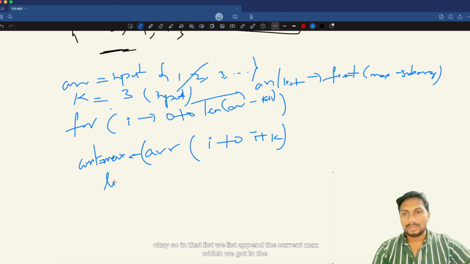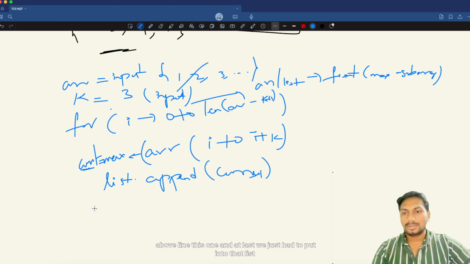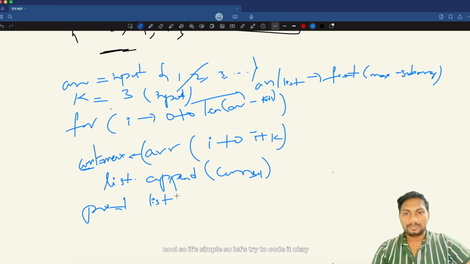In that list we'll just append the current max which we got in the above line, this one, and at last we just have to print that list. Cool. So it's simple, so let's try to code it.